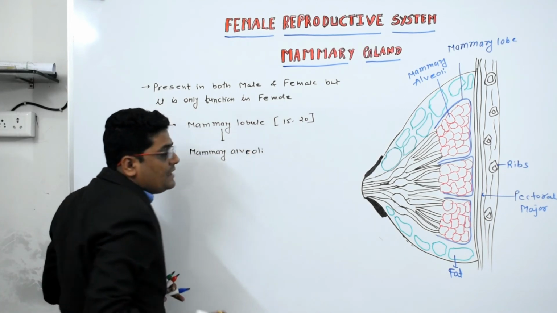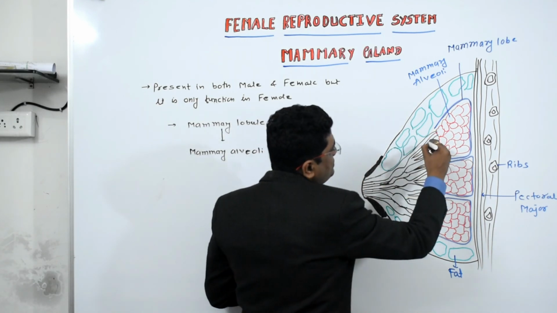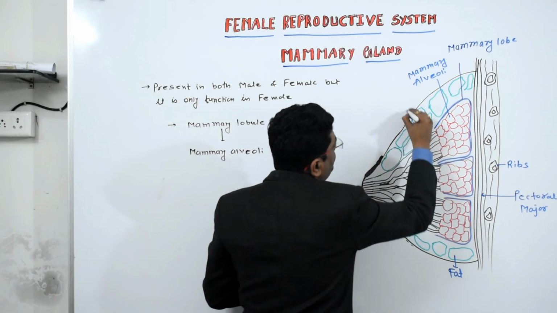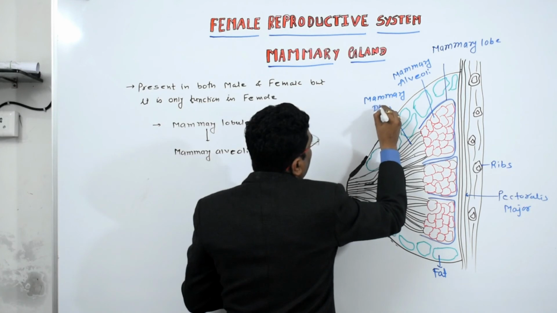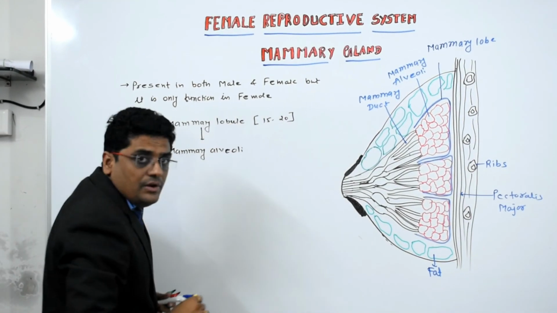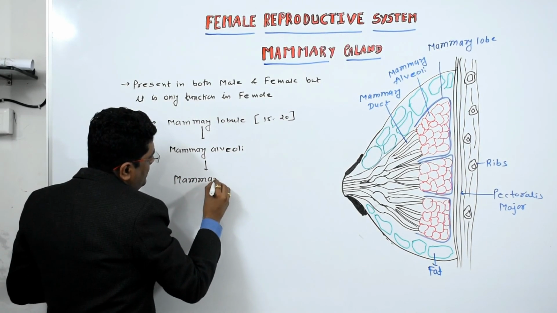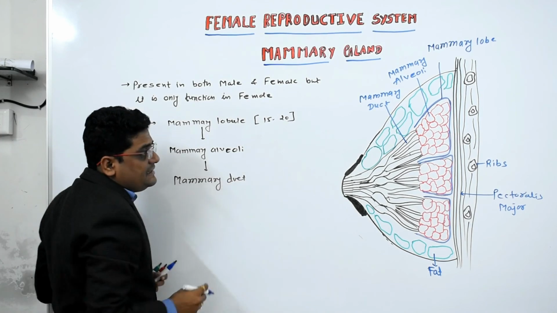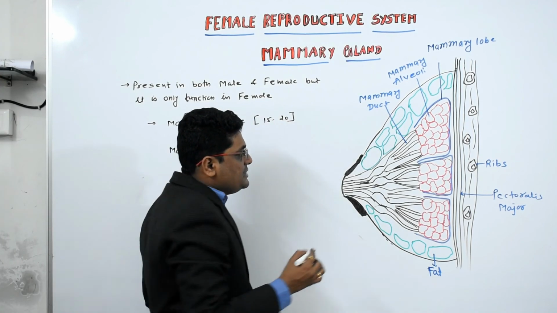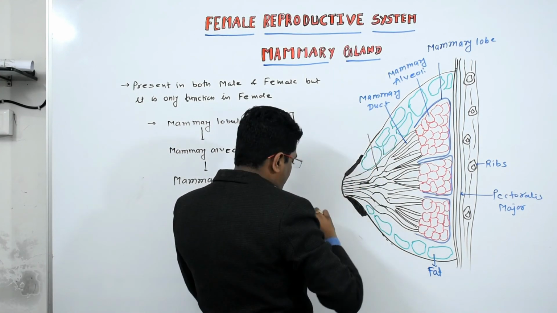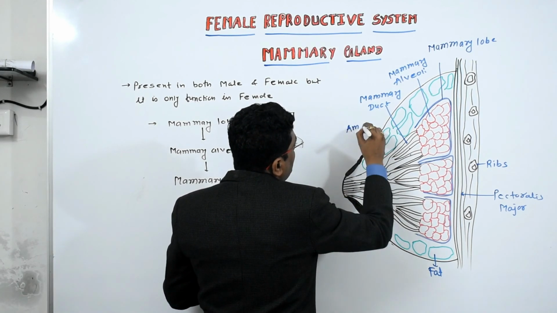Each mammary alveolus opens into a duct known as the mammary duct. This is called the mammary duct. At the anterior or front part of each mammary duct, it possesses a swollen part known as the ampulla, or the mammary ampulla.